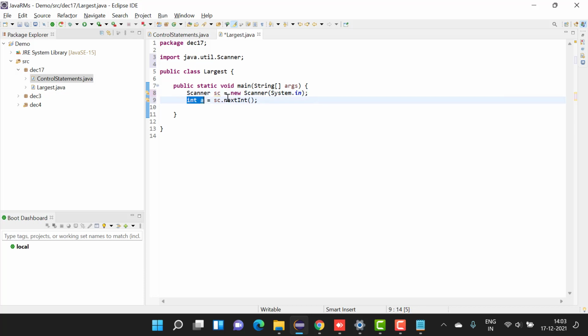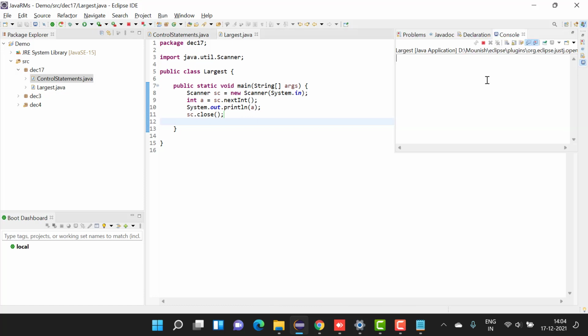Before this, we'll make sure that we prompt something. Before that, we'll see how it works. So System.out.println. Now, always remember, after everything is done, you need to close your scanner. Now, let's print this. Okay. If you see over here, it is telling terminate or remove launch or something. You should give a number. It is printing that number.